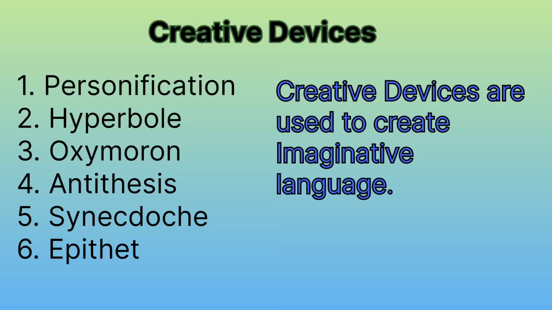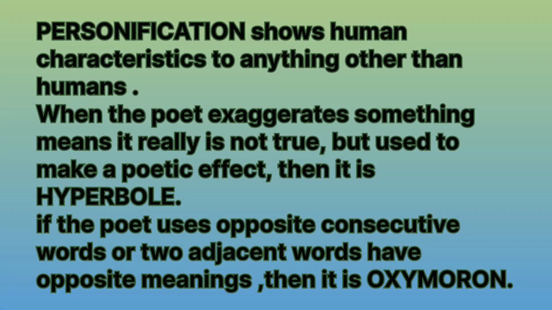The last one is creative devices. Creative devices are used to create imaginative language. They are personification, hyperbole, oxymoron, antithesis, synecdoche, epithet. Personification shows human characteristics in anything other than humans. When the poet exaggerates something, meaning it really is not true but used to make a poetic effect, then it is hyperbole. If the poet uses opposite consecutive words, or two adjacent words have opposite meanings, then it is oxymoron.